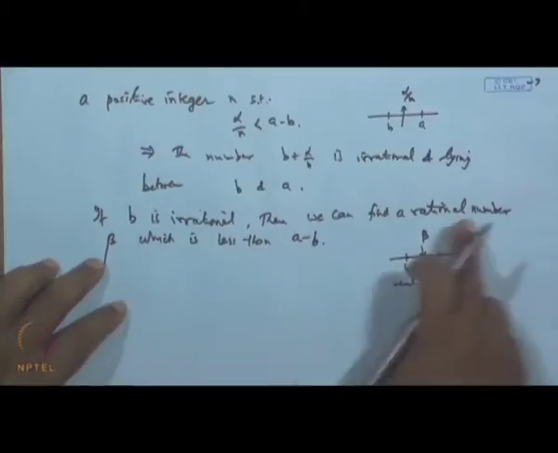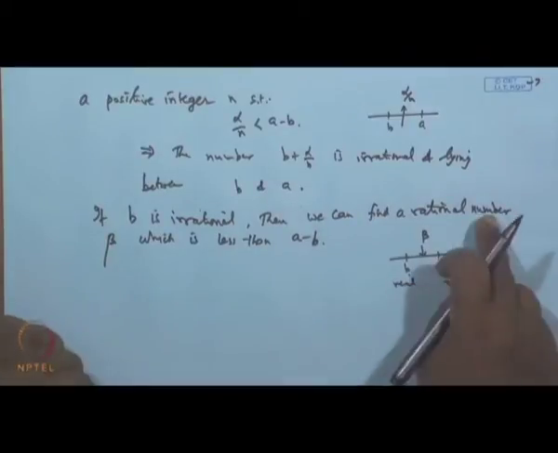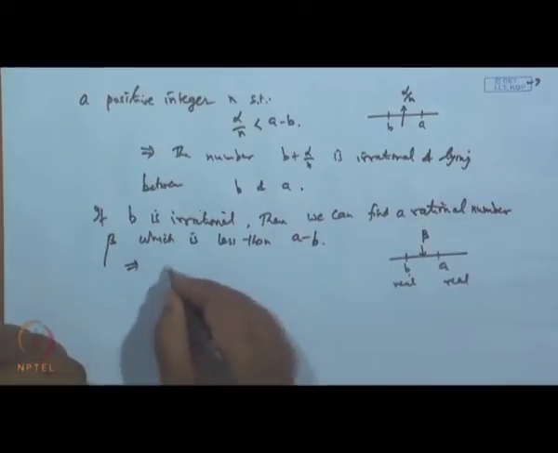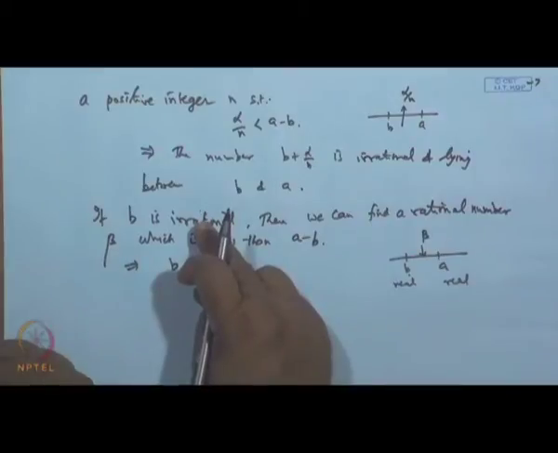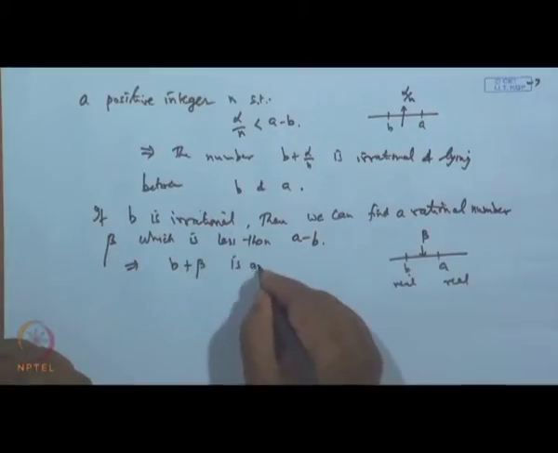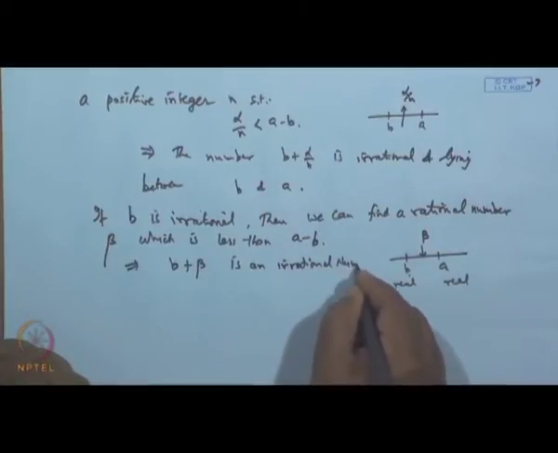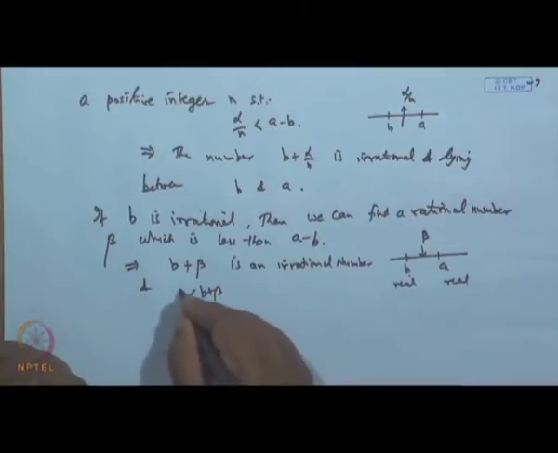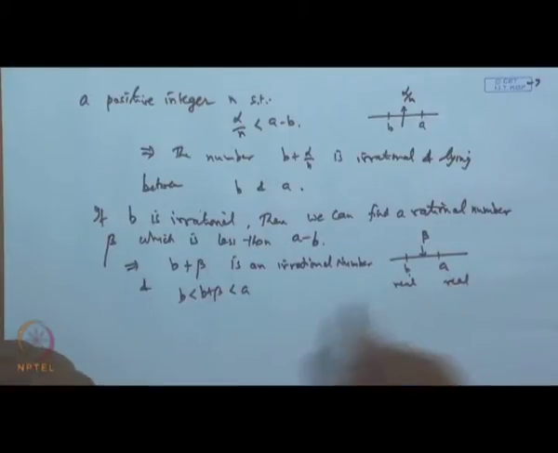So, we can find a beta which is less than a minus b. Beta is rational, lying between these. This implies that b plus beta, where b is irrational, is an irrational number. And b plus beta is greater than b, but less than a, is it not? Because beta is less than a minus b, so b plus beta is less than a.